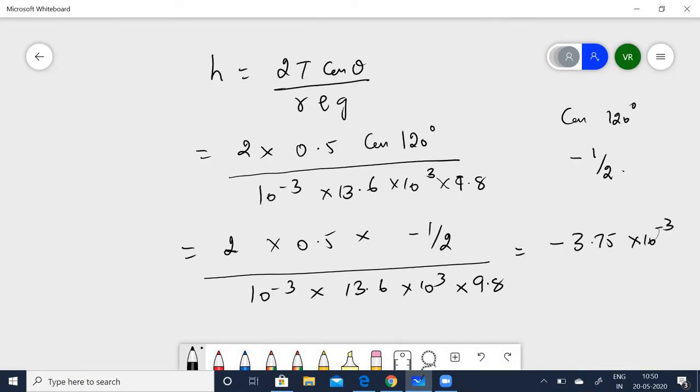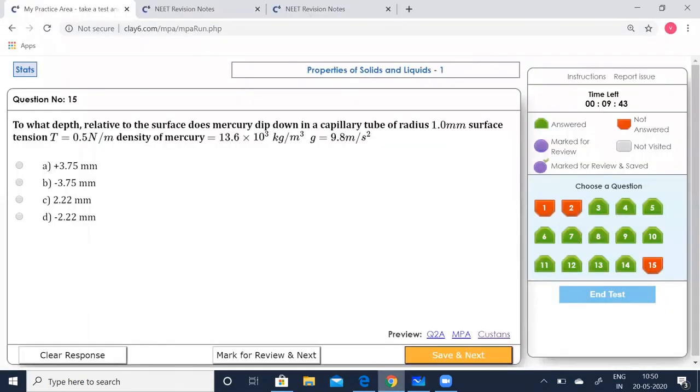So that is minus 3.75 into 10 to the power of minus 3 meters, or I can put it as 3.75 millimeters. Let's see which option is correct. Yeah, minus 3.75 millimeters. You have two options which might confuse you, plus 3.75 and minus 3.75, but we have clearly got a negative value, so you can mark that.